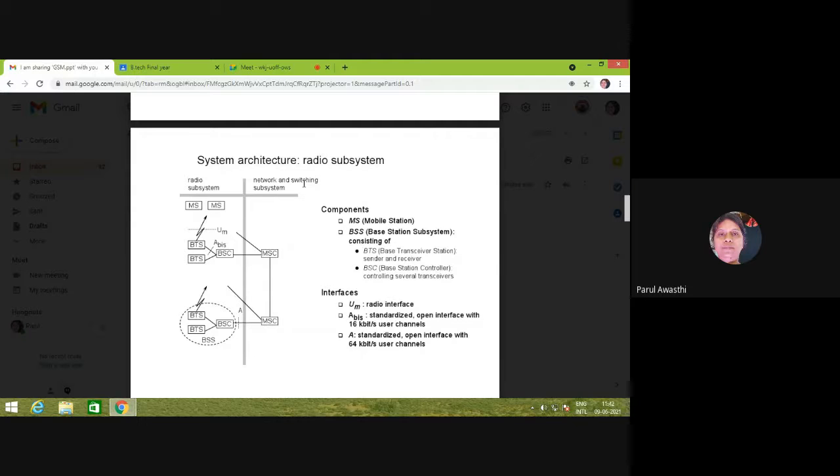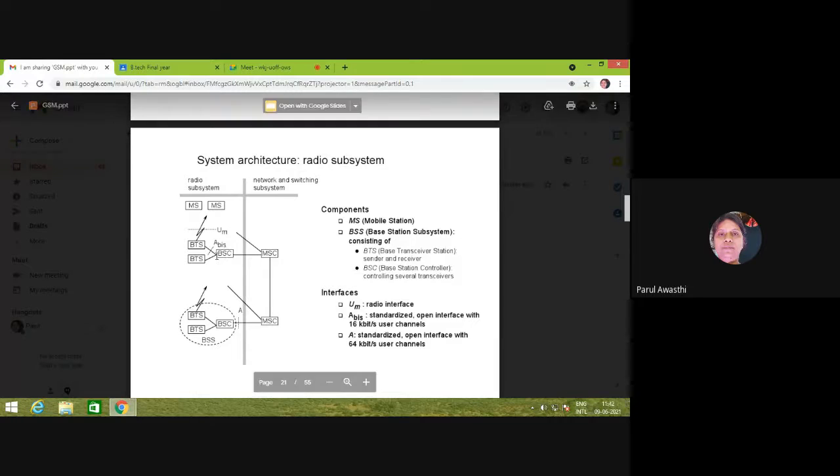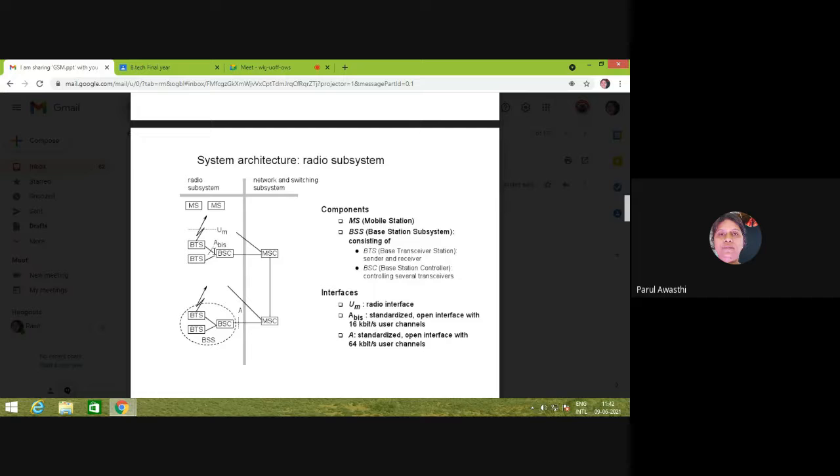And whatever data is the output at the BSC is encrypted, encoded, multiplexed, and modulated, right, via BTS, and then it is given to the antenna, and the antenna feeder converts your electrical signal into an electromagnetic wave, which is transferred from the BTS antenna to the mobile station, right?